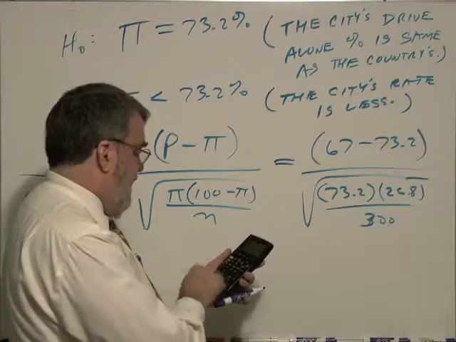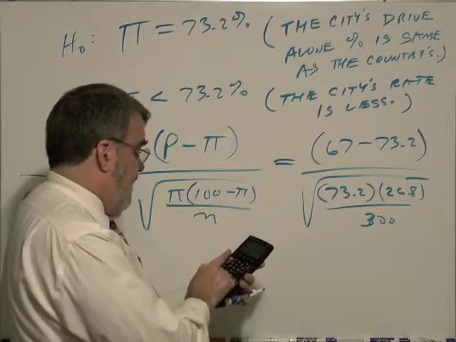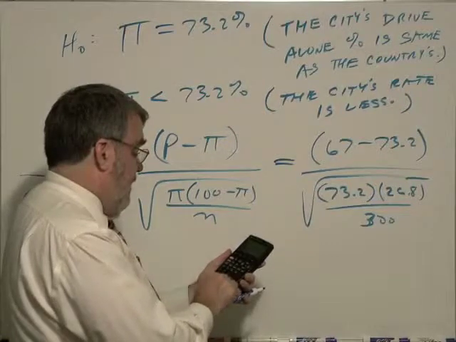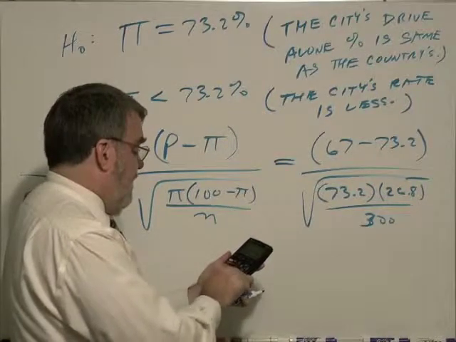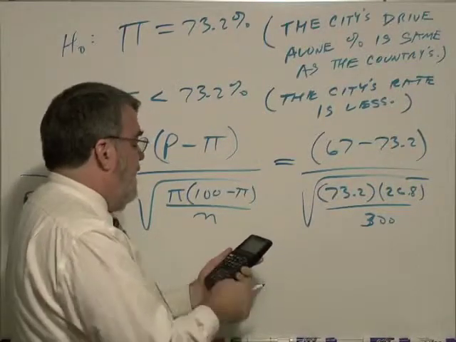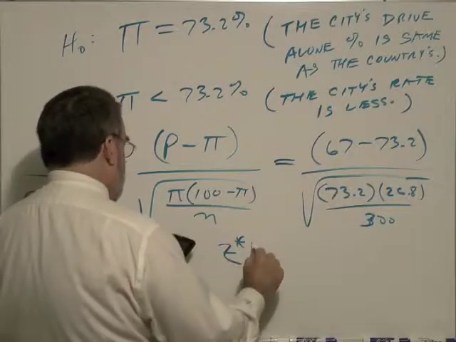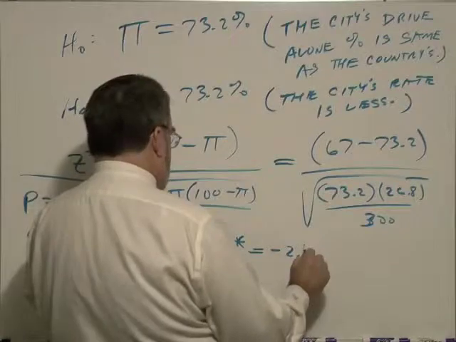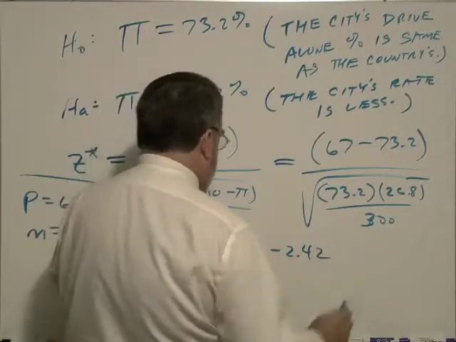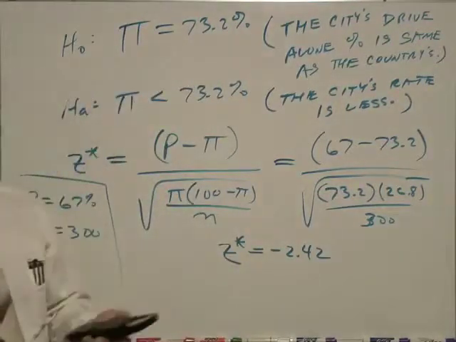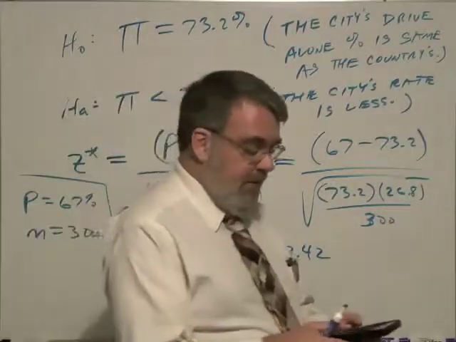And now I'm going to take the top, (67 minus 73.2), divided by the answer. And I get z star equal to minus 2.42. Z-scores are always rounded off to two decimal places.